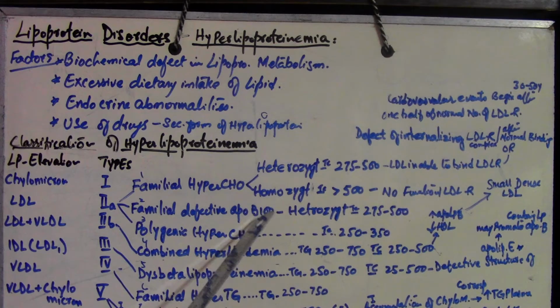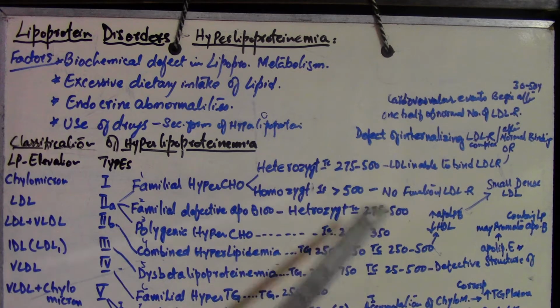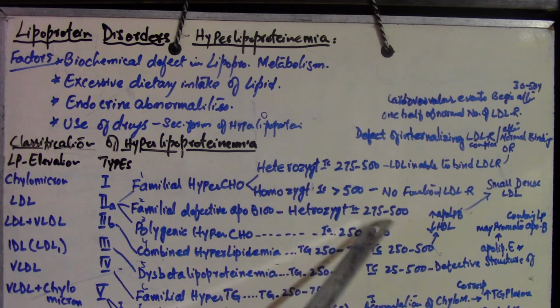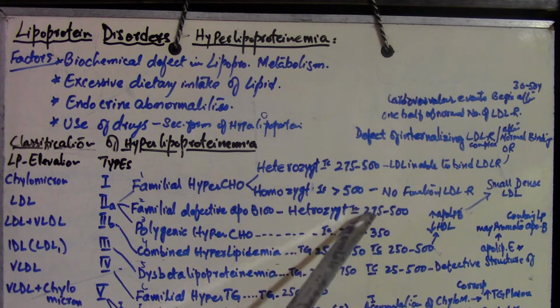As we have done already, apolipoprotein B100 is the apolipoprotein attached to the LDL particle, and the receptor identifies the LDL on the basis of this apolipoprotein B100. If it is defective and not present properly on the LDL, the receptor will not identify this LDL particle as LDL. So this defect in apolipoprotein B100 leads to the same thing, the heterozygote, with accumulation and increased total cholesterol level, because LDL will accumulate there.